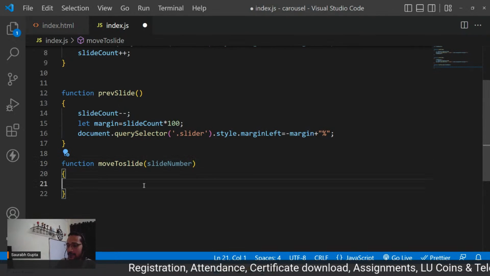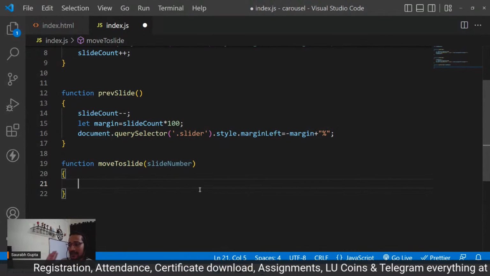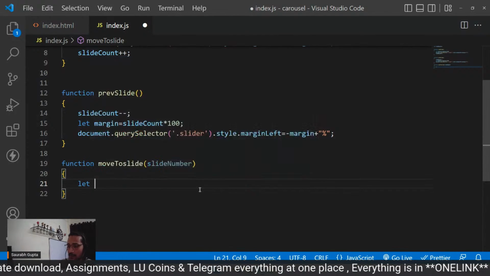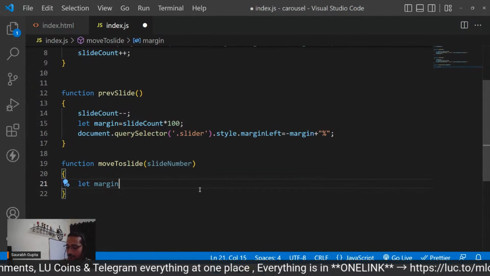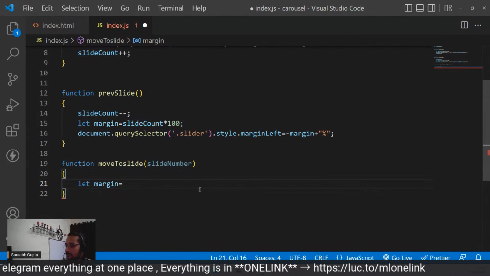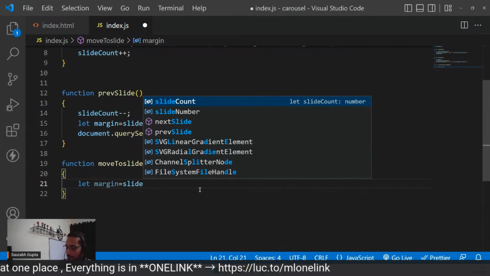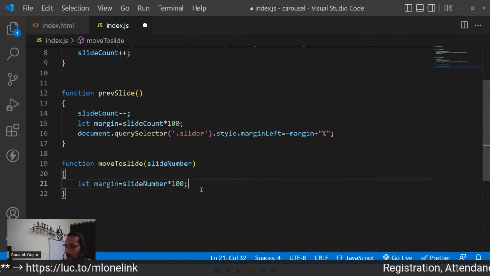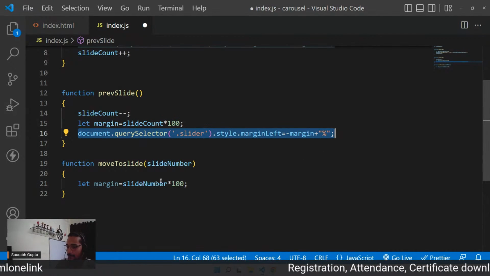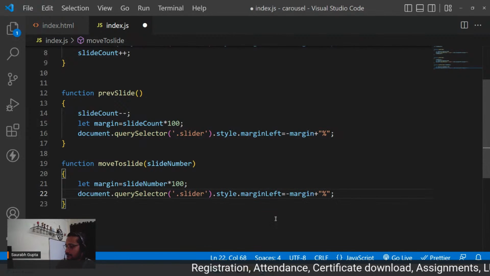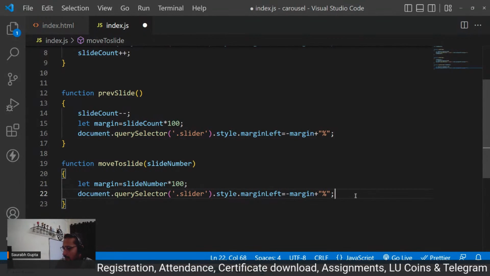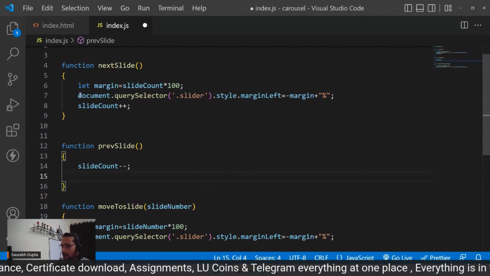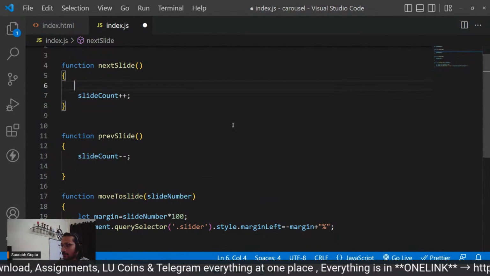And what you have to do is calculate the margin based on the slide number, whatever it is. I don't worry about it. So let margin equals the slide number multiplied by 100. And then do this. Don't worry, guys, we'll do it. Minus is fine here. And now, instead of doing this here, remove it.